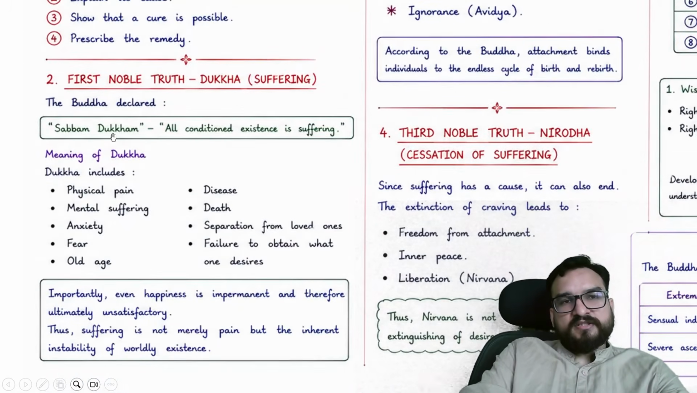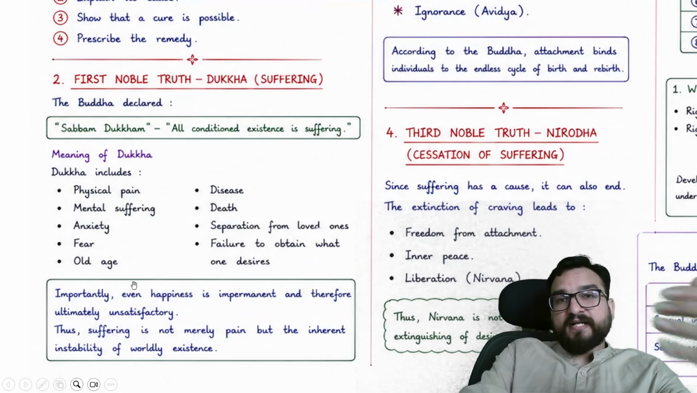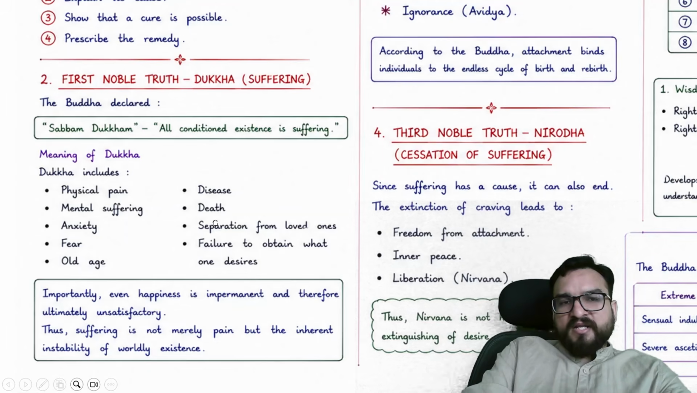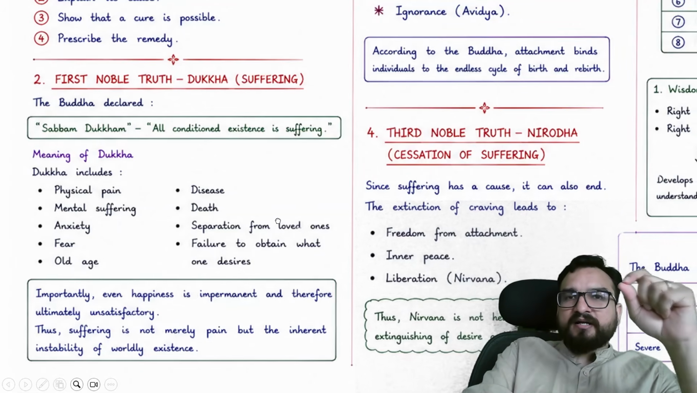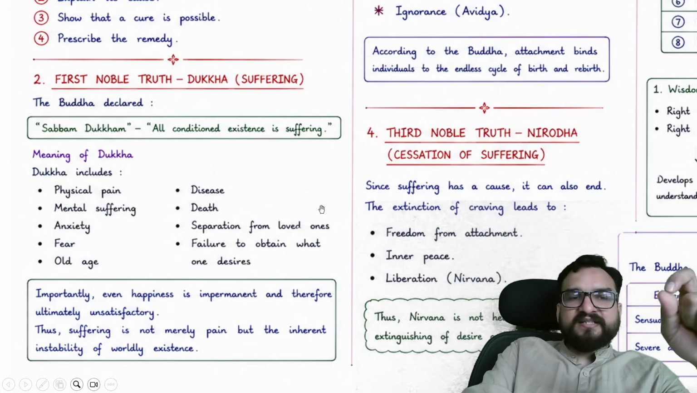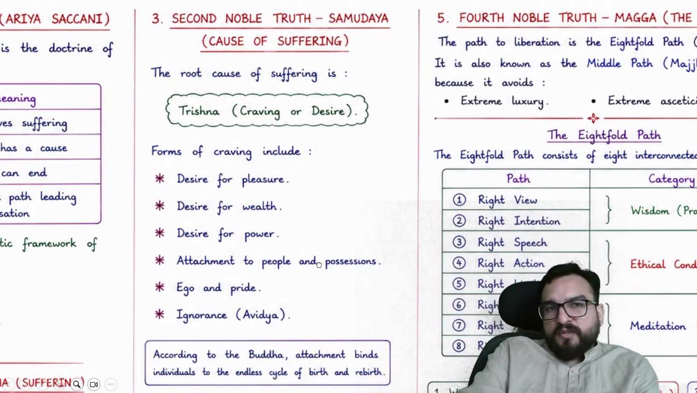The first noble truth calls that Sabbam Dukkham, all conditioned existence is suffering. Dukkha includes desire, death, mental suffering, anxiety, fear. You want to become an IAS officer, and daily you are suffering from this particular desire. You want someone in your life right now, this is also a cause of anxiety. You have lost someone, you have gone through a breakup, that is a cause of suffering as well. Take care. Even happiness is impermanent and therefore ultimately unsatisfactory. Suffering is not merely pain but the inherent instability of worldly existence. If you are existing, you will be suffering.